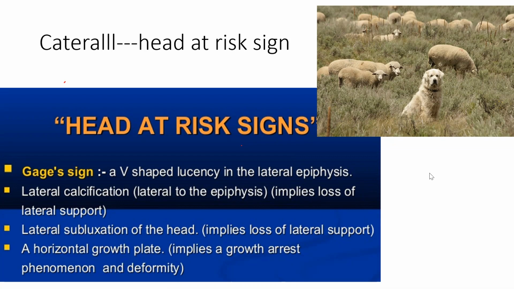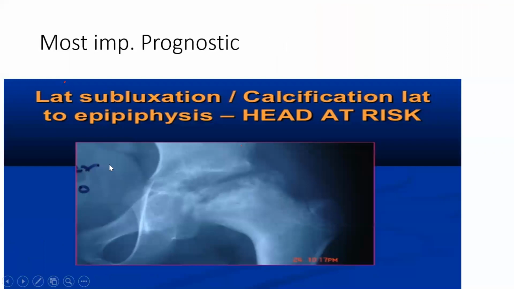I will show you what the head at risk signs are. So see, this is lateral subluxation or calcification lateral to the epiphysis. I told you, and again I will tell you, this is your acetabulum. Now your femoral head is going laterally. So here it is away from the acetabulum side. This is lateral. It is the most important prognostic factor. So the main aim is not to let it subluxate outside. So this is important.